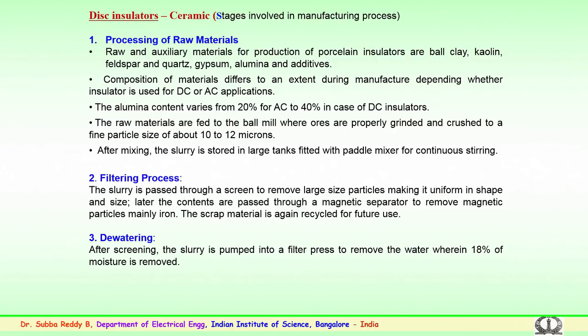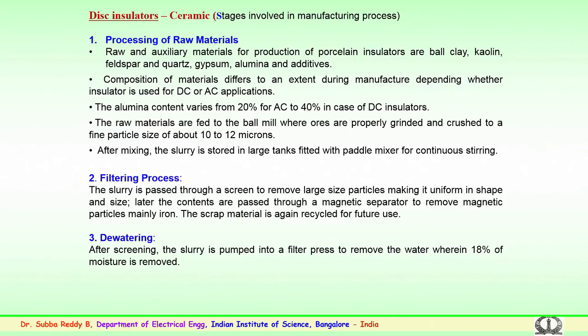Apart from clay, they use kaolin, again a clay type of material. Along with the clay, feldspar, quartz, gypsum, alumina, and additives are used.